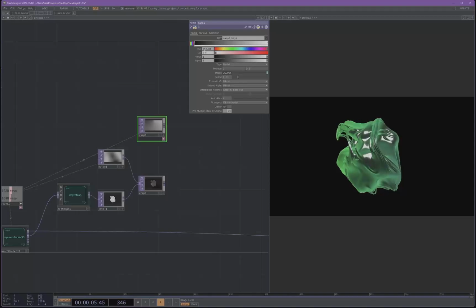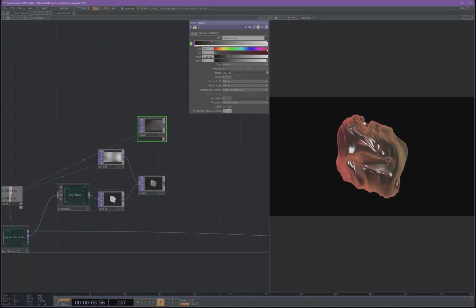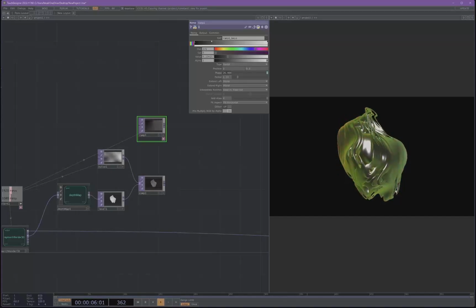And let's go ahead, let's pick some colors. Let's see. I think I was feeling kind of blue and purple when I did this initially, so let's do something similar to that.